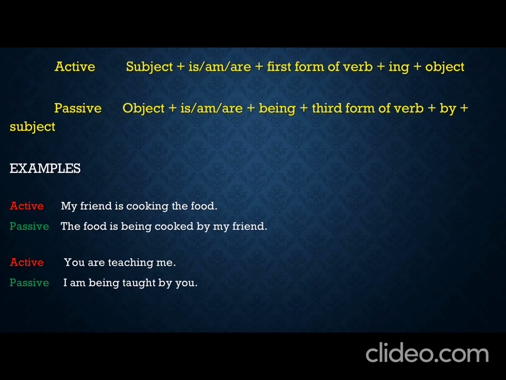Remember, the simple thing about present continuous passive voice is that we use the same helping verb which is being used in present continuous tense. Like, my friend is cooking the food; the food is being cooked by my friend. And one more sentence for you.